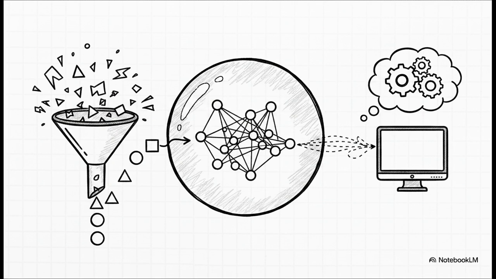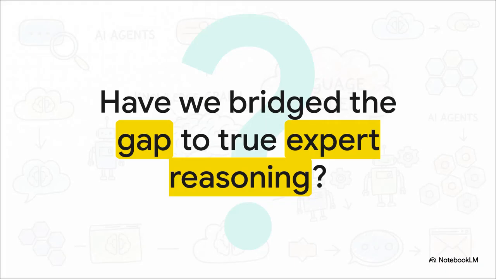It's a fantastic experience. So, as we wrap up this explainer, I really want to leave you with a final thought to chew on. By combining the hard deterministic truth of graph memory with LangGraph's fluid agentic reasoning, have we finally bridged the gap between basic artificial intelligence and true expert reasoning? I strongly challenge you to take a hard look at your own enterprise architectures today. Find those rigid, brittle pipelines that are constantly breaking on you, and just consider how they could be completely replaced by this fluid, agentic graph logic.